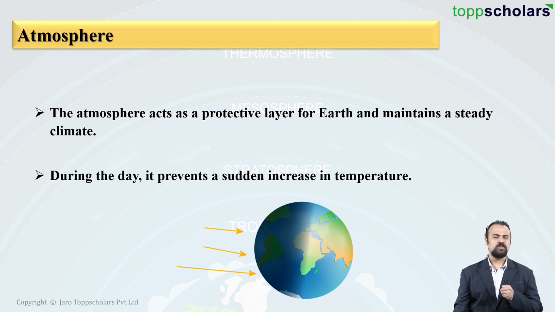Just imagine students, if there was no atmosphere, no ozone layer around us, the solar radiations would have directly come and reached to the Earth's surface. And it would have heated up the Earth at such a high temperature that life on Earth wouldn't have been possible. This is what occurs during the day.